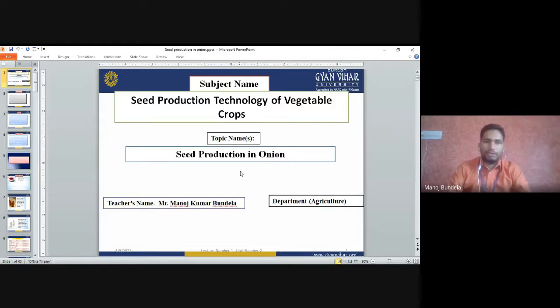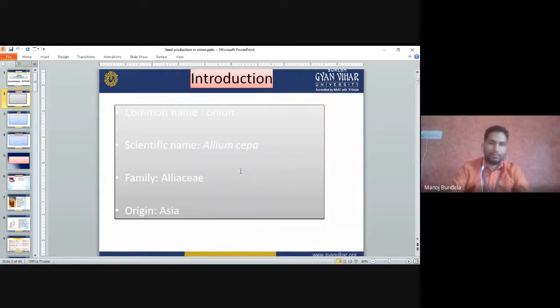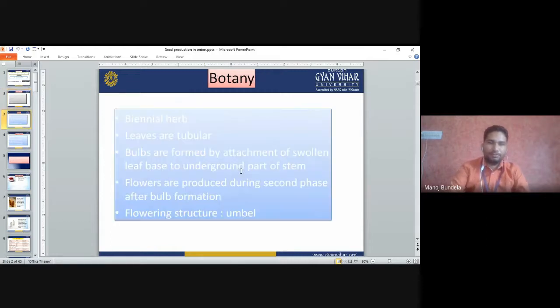So we are discussing the production technology of vegetable crops. Today we will discuss seed production in onion. Onion, as you already know, has the scientific name Allium cepa, family Alliaceae, and it originated from Asia.